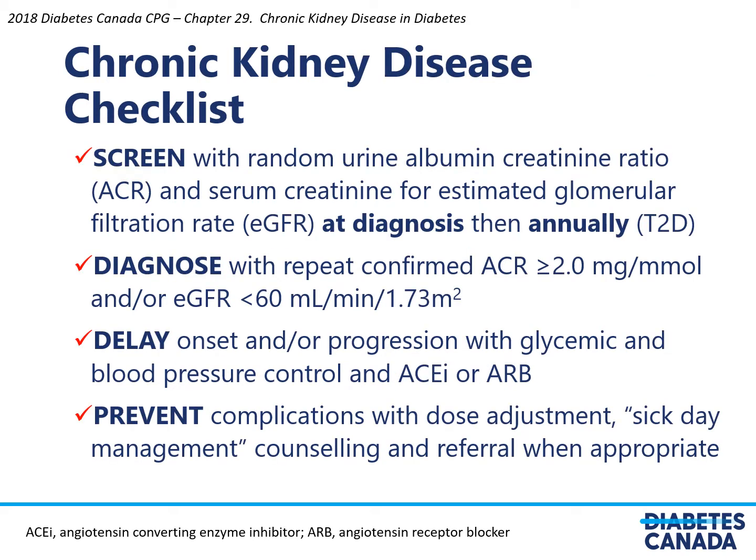The checklists for chronic kidney disease include: screen with random urine albumin-creatinine ratio and serum creatinine for estimated glomerular filtration rate at diagnosis and then annually for type 2 diabetes. Diagnose with repeat confirmed ACR greater than or equal to 2 and/or an eGFR less than 60. Delay the onset and/or progression with glycemic and blood pressure control, as well as the use of ACE inhibitor or ARB. Prevent complications with dose adjustment, sick day management counseling, and referral when appropriate.